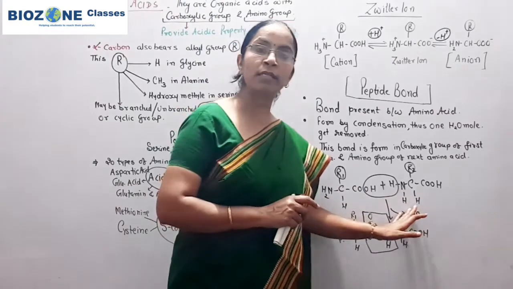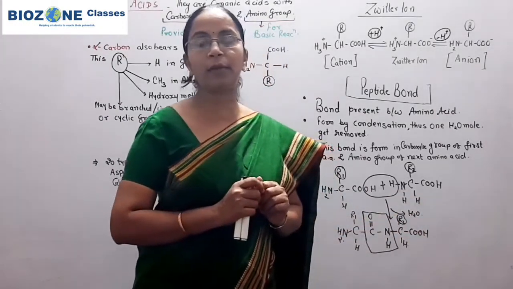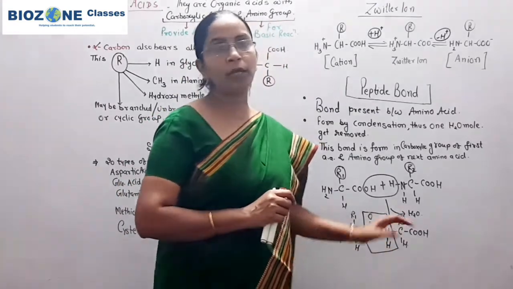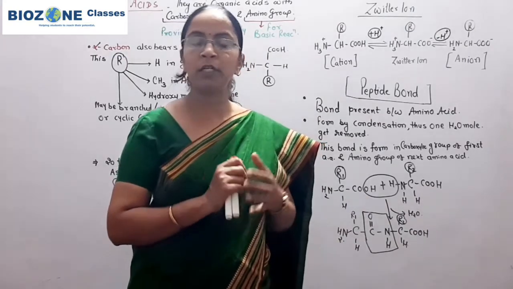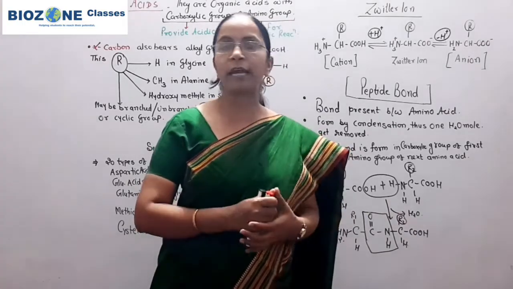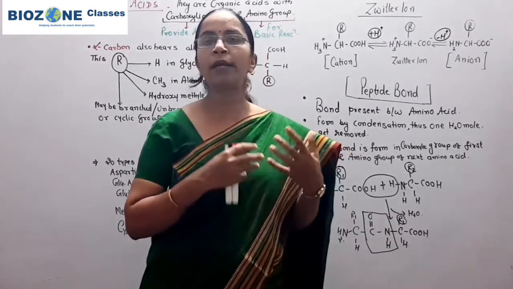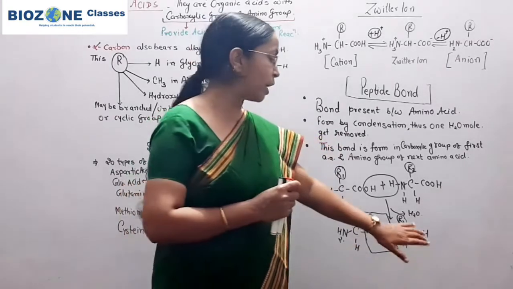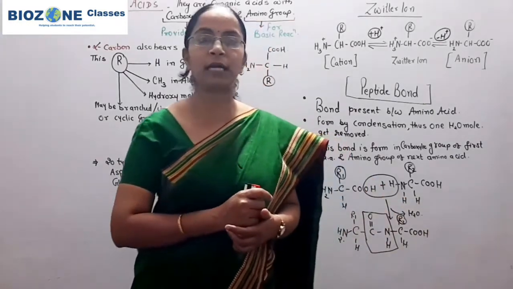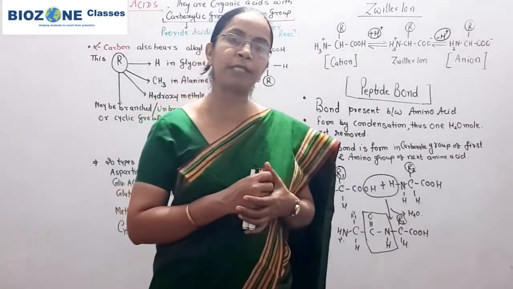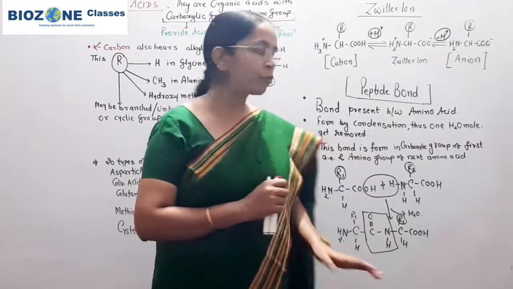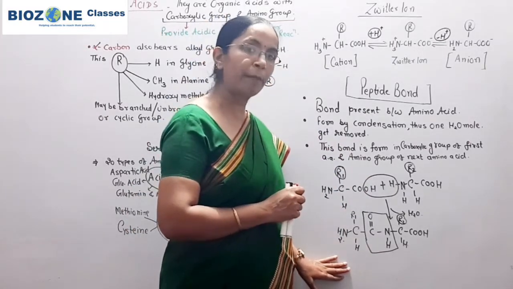One question is also asked: if 999 peptide bonds are present in a polypeptide chain, then how many amino acids? Simply remember, whatever number of peptide bonds are provided, one extra amino acid is present. So suppose 999 peptide bonds, then 1000 amino acids are present. If 99 peptide bonds are present, that means 100 amino acids are present in that polypeptide chain. So this much you remember for amino acids and peptide bonds.